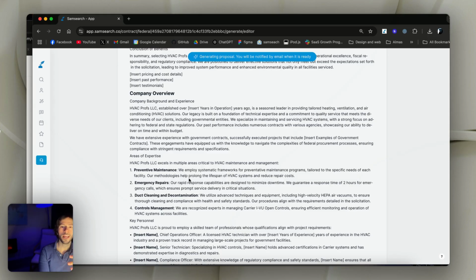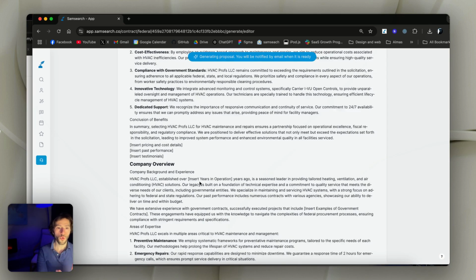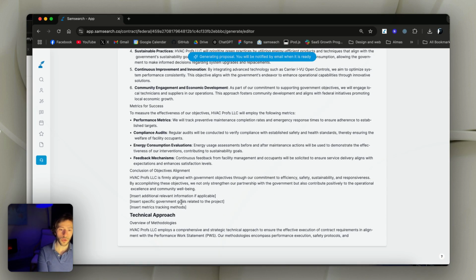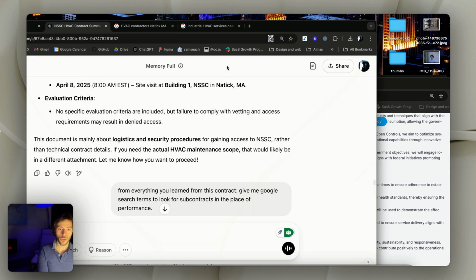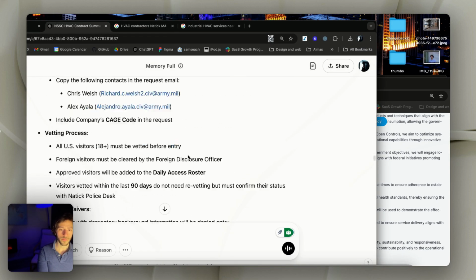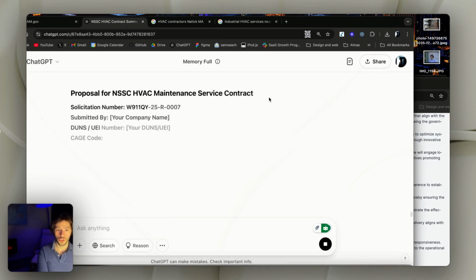It just understands from my information, from my documents that I uploaded, from me uploading the website of my company. That's where it gets all the information, but it also has all the information of the contract already as well. And so far it's looking like we're still at the technical approach, and it looks like it's going to be a lot bigger than the proposal that we got on ChatGPT.